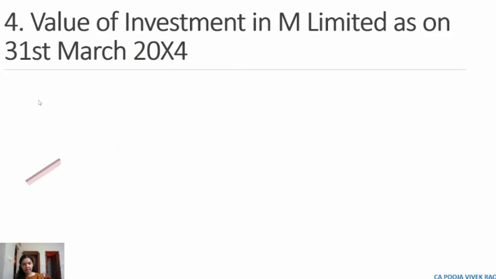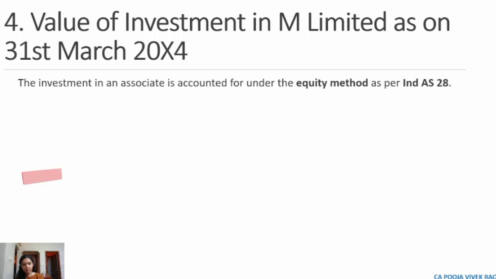The investment in an associate is accounted for under the equity method as per Ind AS 28. The formula for this is investment value is equal to opening investment plus share of profit minus dividend received minus unrealized profit adjustment.